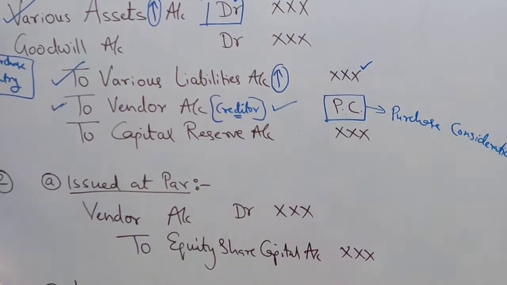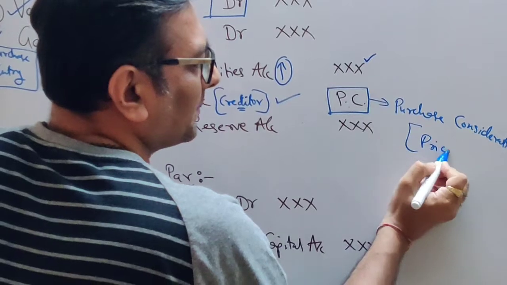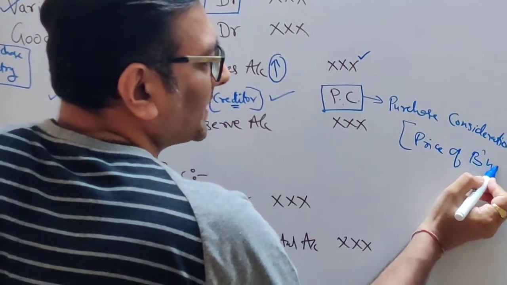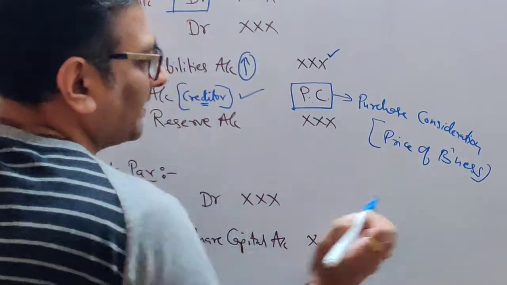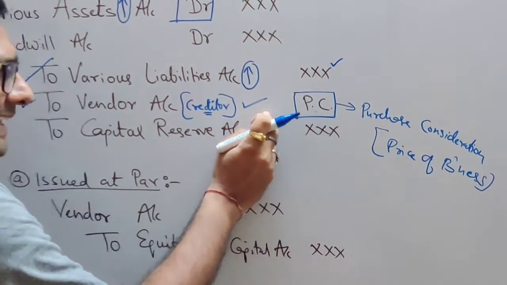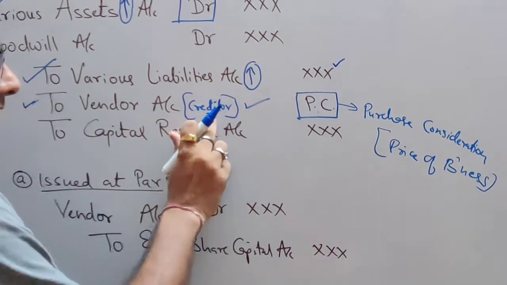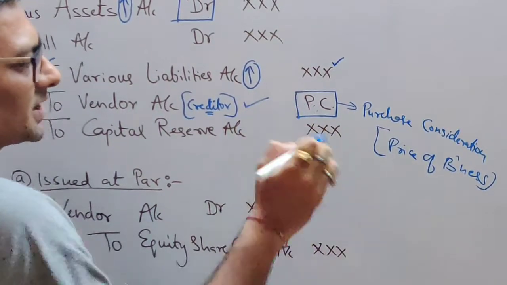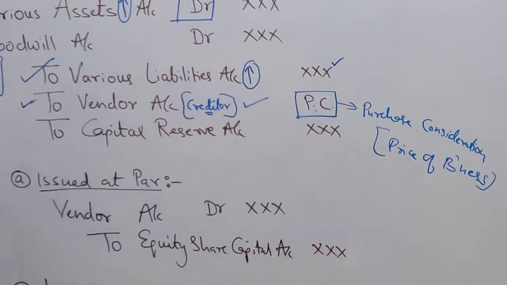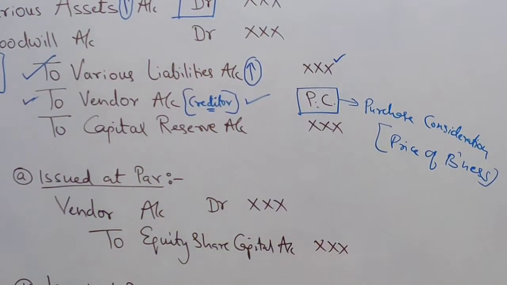And now you know what is purchase consideration. What is purchase consideration, students? It is a price of business which we are purchasing. So vendor account is always credited because he is our creditor. We have to pay him. It's a liability, and how much amount is payable to him? PC amount. So you will always credit with the PC amount. Am I clear with this?